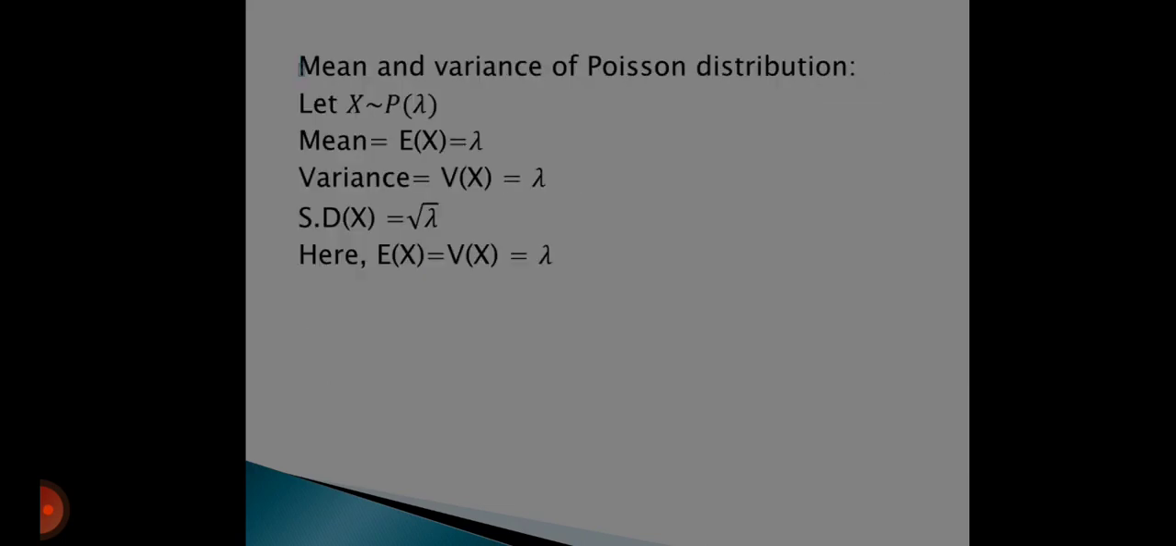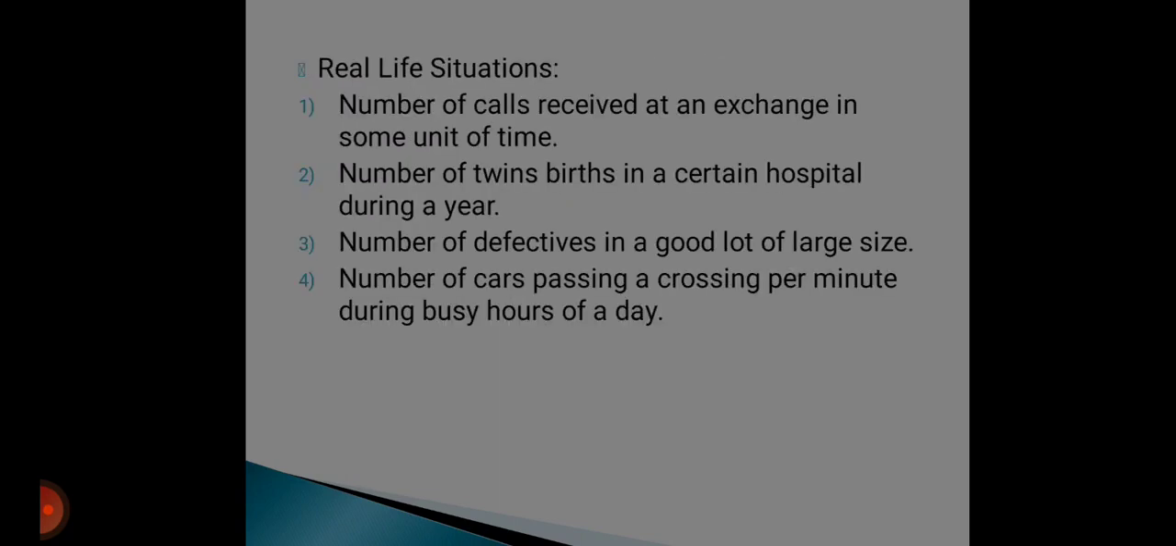Mean and variance of Poisson distribution. Let X follow Poisson distribution. Then the mean, expected value of X, is equal to λ, and the variance of Poisson distribution, V(X), is equal to λ. So here mean is equal to variance is equal to λ. Some real life situations: first one, number of calls received at an exchange in some unit of time. Second example, number of defectives in a good lot of large size.